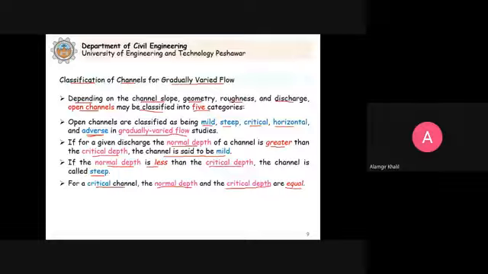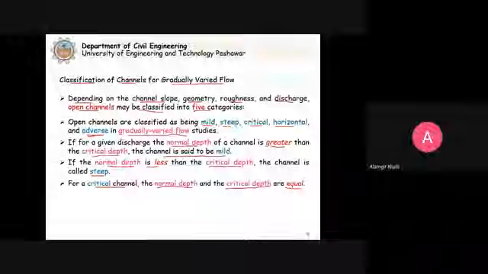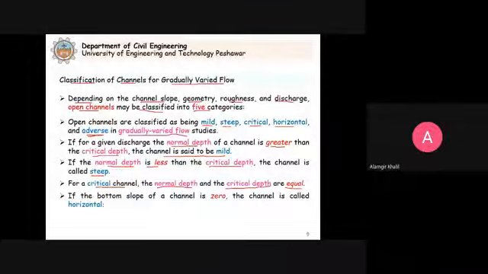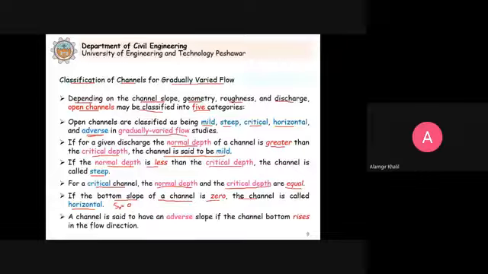So that is the critical channel. And the slope of the channel, that will be the critical slope. If the bottom slope of a channel is 0, the channel is called a horizontal channel. It means that in this case S0 will be equal to 0. We have a horizontal channel.